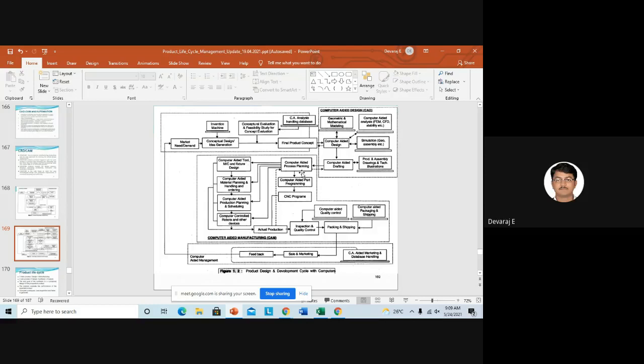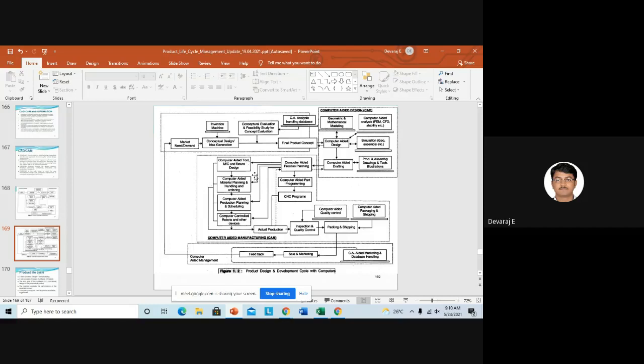Yes, sir. So here you can see computer process planning. Down below you can see computer part programming, to complete the task. The left hand side shows what type of machines you require, what type of fixtures you want, and what time is required to finish the operations. Everything is given in this part.